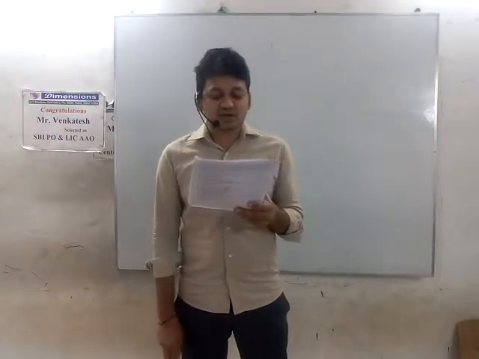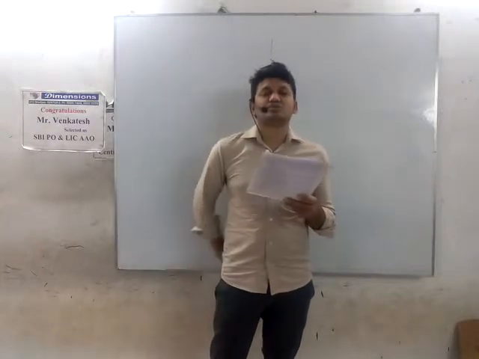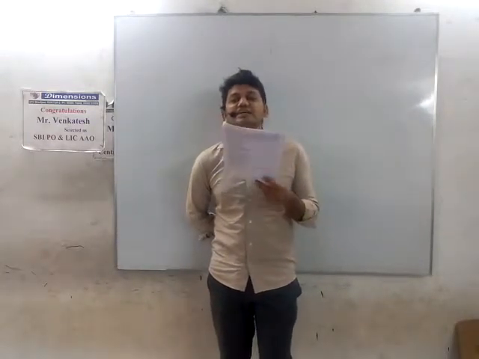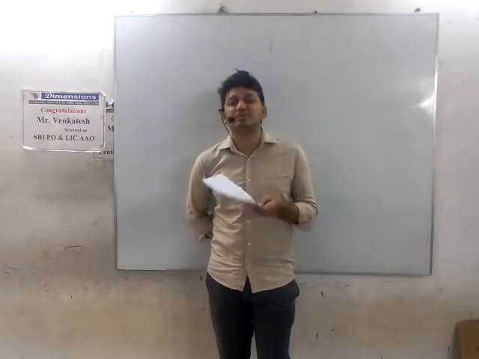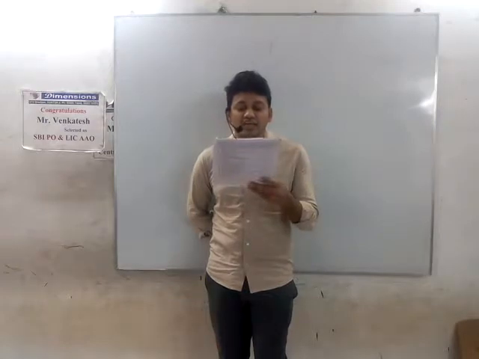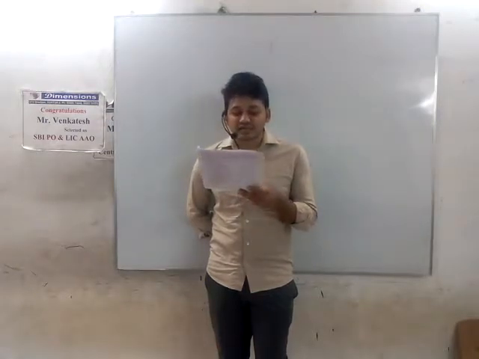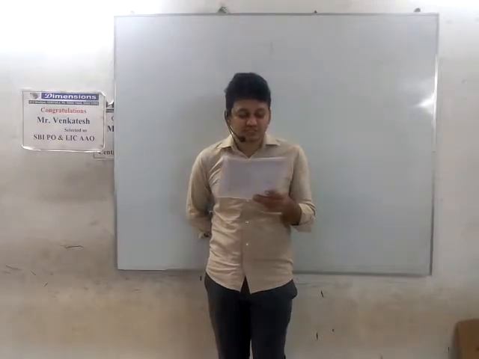Next, science and technology and their fallouts do not complete human culture. So science and technology is considered as a single word here. So when it is considered as a single word, means it is a singular noun, then you need to use its, not their. So science and technology and its fallouts complete human culture.